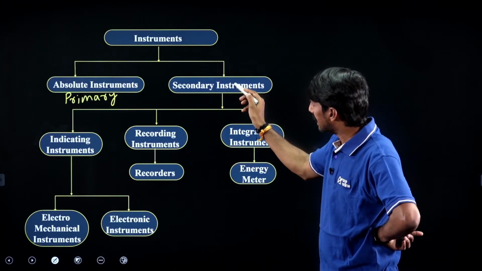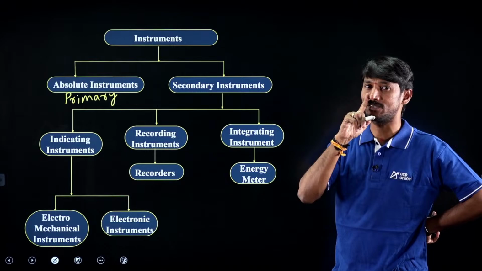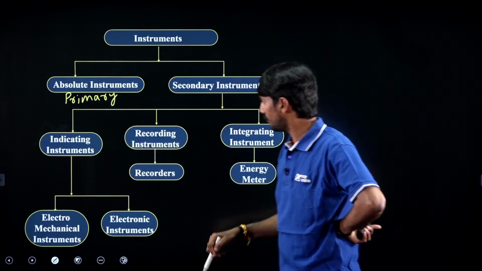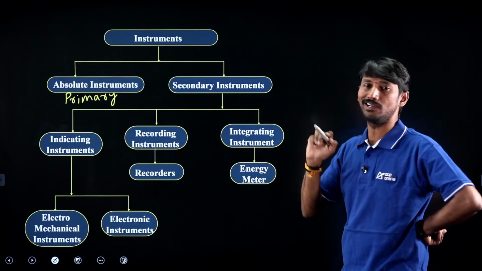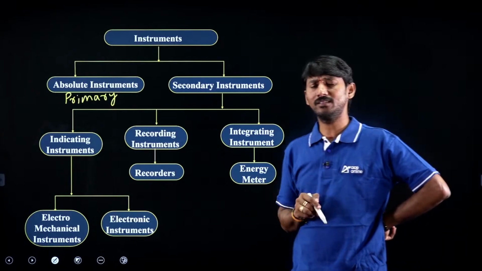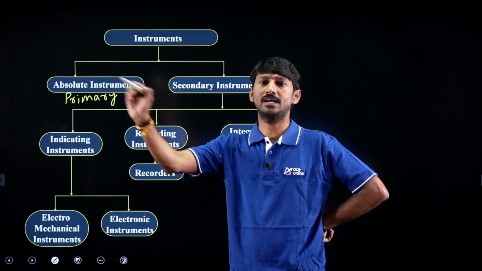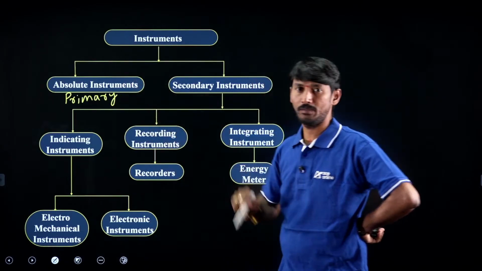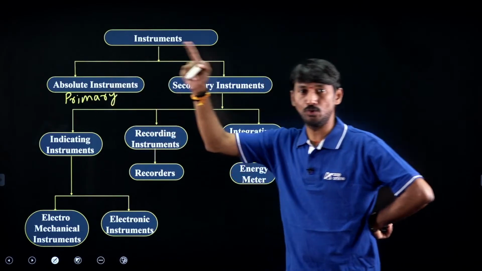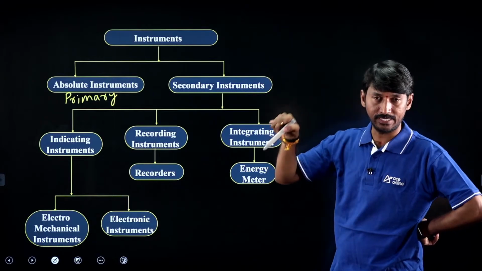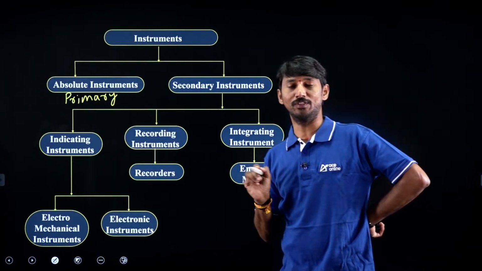After that, secondary instruments are again classified into indicating, recording and integrating instruments. So you are getting the question like generally, indicating instruments are dash type, primary type, first option, absolute type, second option, secondary type, third option, fourth option, none of the above or all of the above.